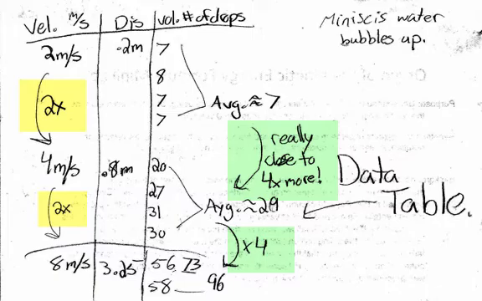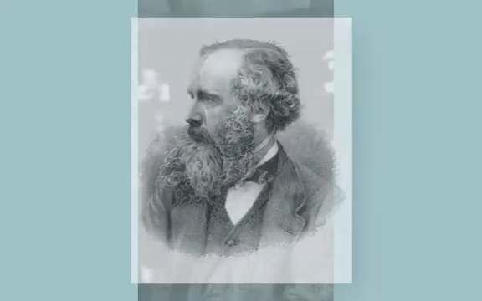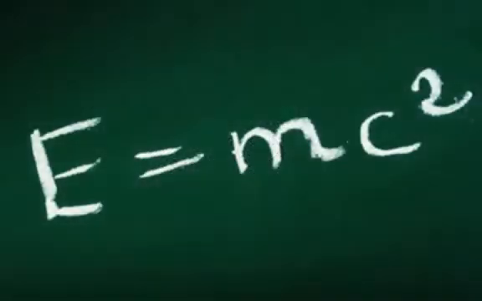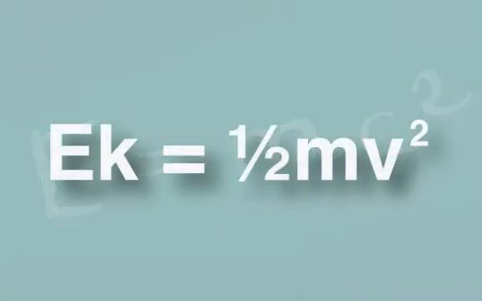These equations and measurements of energy were later used by Einstein and other famous scientists to equate matter and energy. Notice how E equals mc squared resembles Young's formula for kinetic energy, E equals mv squared divided by 2. And this is no coincidence.